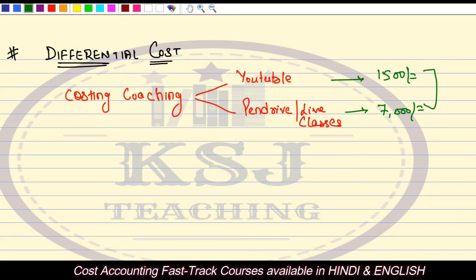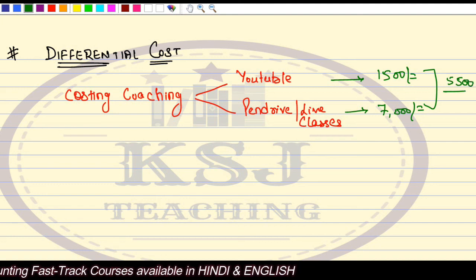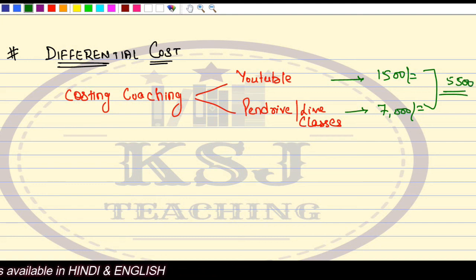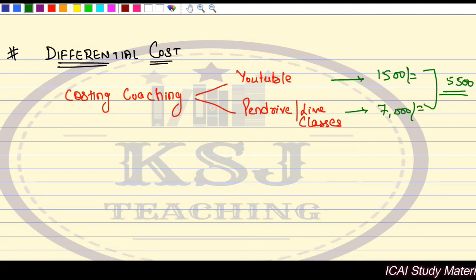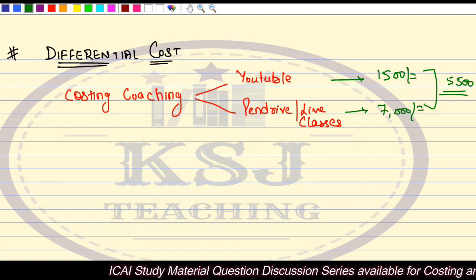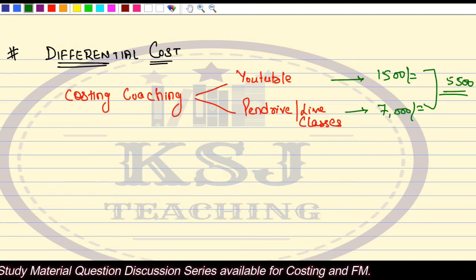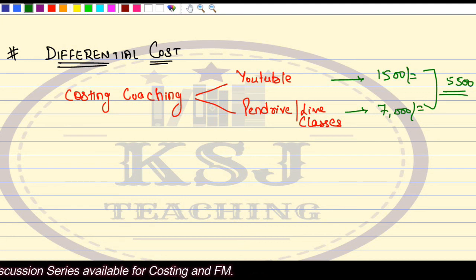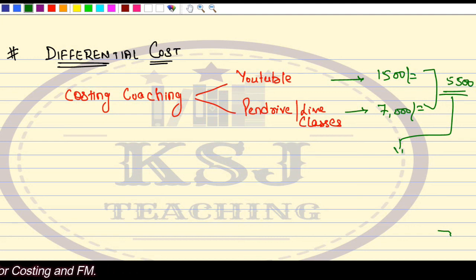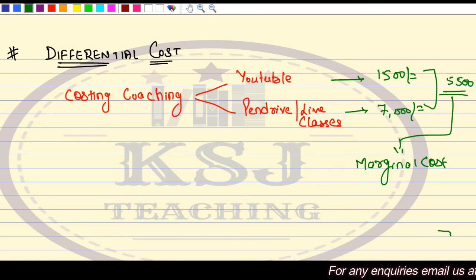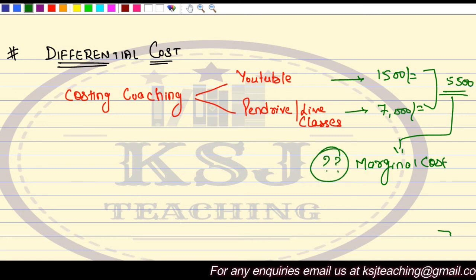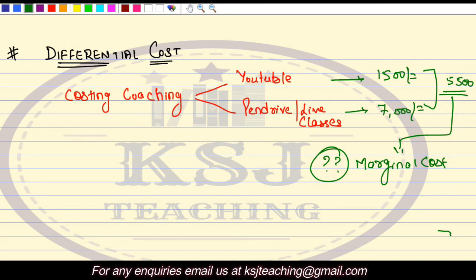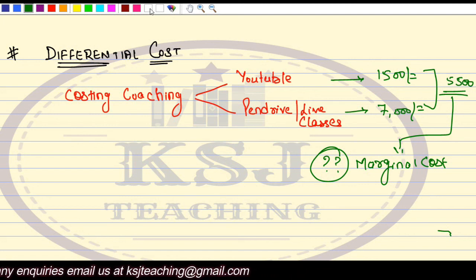So this difference of 5500 rupees, what will you call it? Will you call it a marginal cost? This difference of 5500: if you are studying from YouTube, you are spending 1500 rupees, and if you study from the pen drive or the live classes, you will shell out minimum 7000 rupees. So this 5500 is what? Is this your marginal cost or no? No, sir. This is not a marginal cost. This is my differential cost.